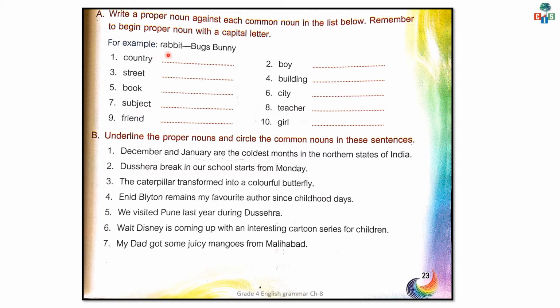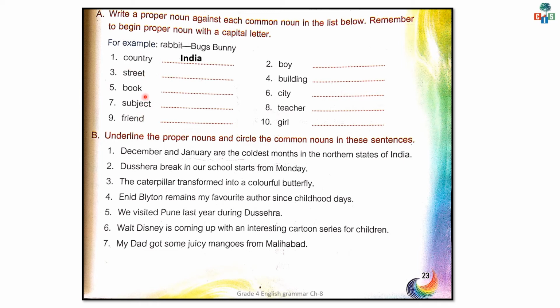Now imagine that you have a rabbit as a pet at your home. Which name would you like to give to that rabbit? Yes, it could be Bugs or Bunny. Now look at number 1, country. Now this is a common noun. You have to give a proper noun to this common noun. It could be the name of any country. For example, I have taken here India. You can also write Japan, Canada, Australia, any name.